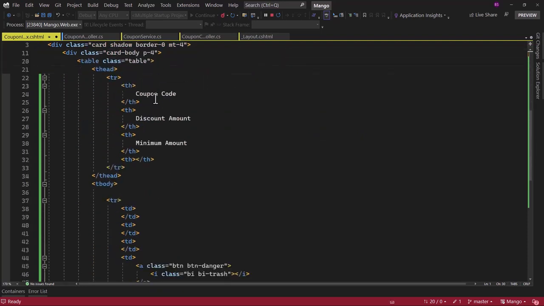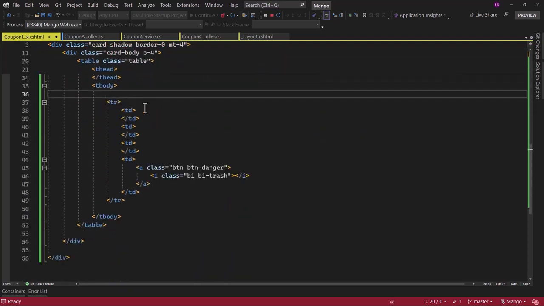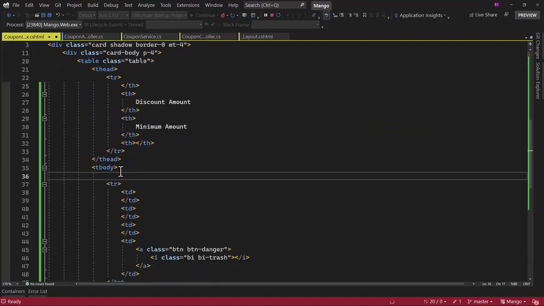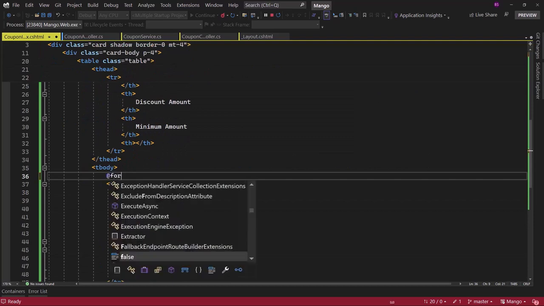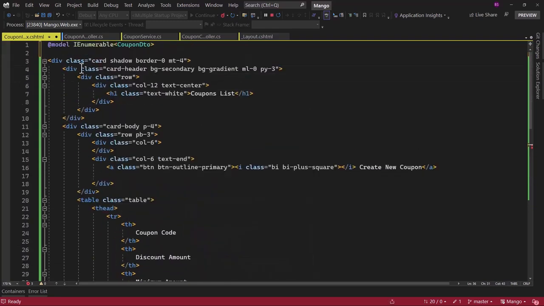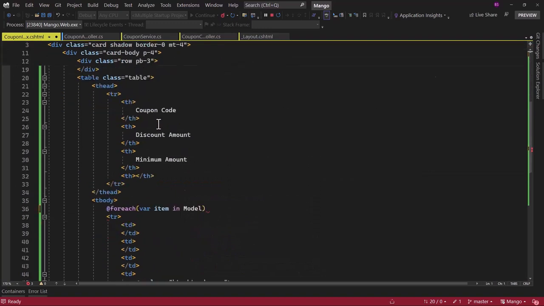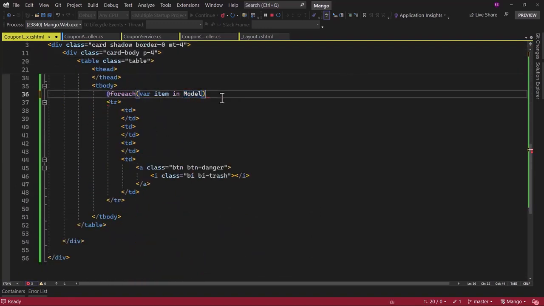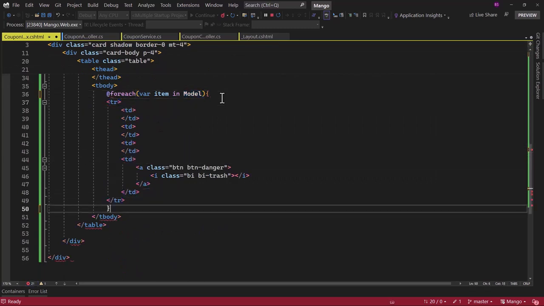Next thing, we scroll down. We have the tbody here. We need to add a foreach loop and iterate through our model. We have the header here, but in the body, we will add a foreach loop. We will say var item in Model. When we are using the model at the top here, it will be a lowercase, but anywhere else it will be a capital M. We will add the closing bracket here.